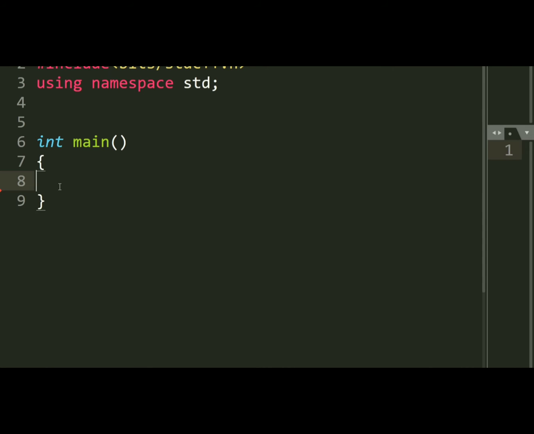So here we will write and execute this code.